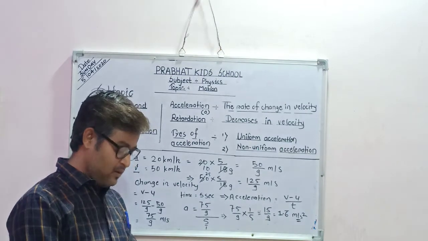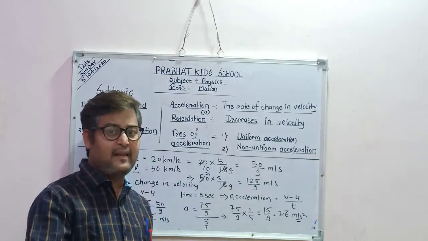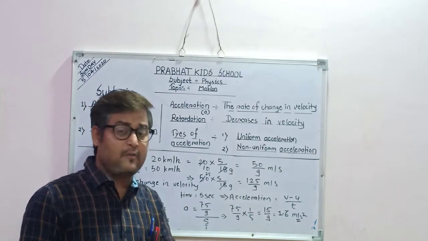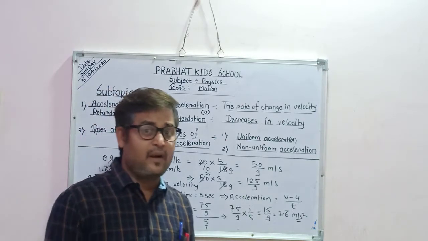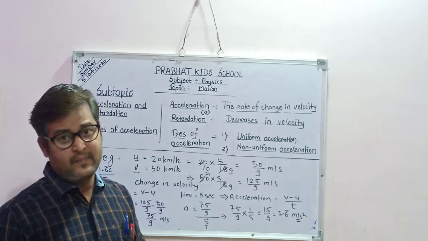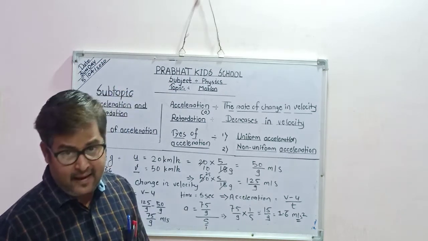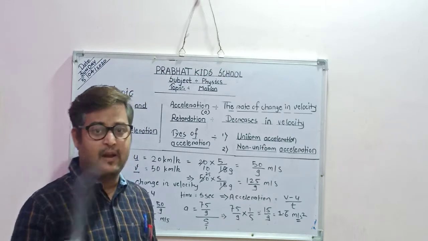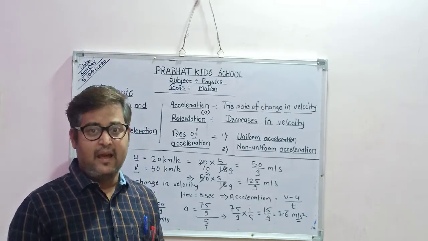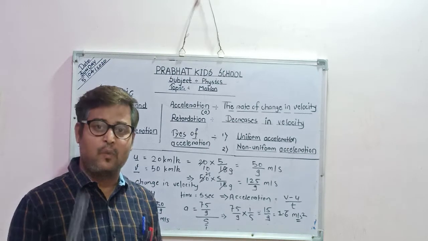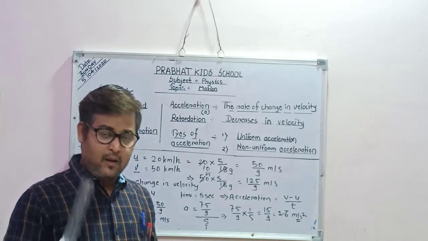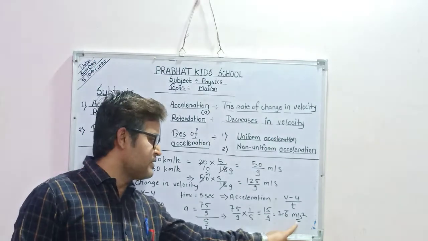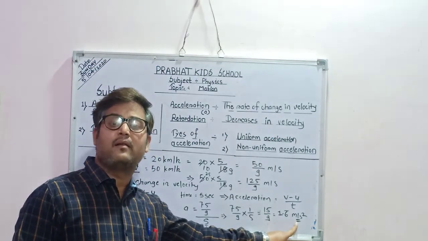So dear student, a 3 mark question will be asked in the exam. One numerical is given. Then what will be the question? What is meant by acceleration? Write down its SI unit. At that time you should write: the rate of change of velocity is called acceleration. Acceleration is denoted by small letter a. Acceleration is a vector quantity. The SI unit of acceleration is meter per second square.